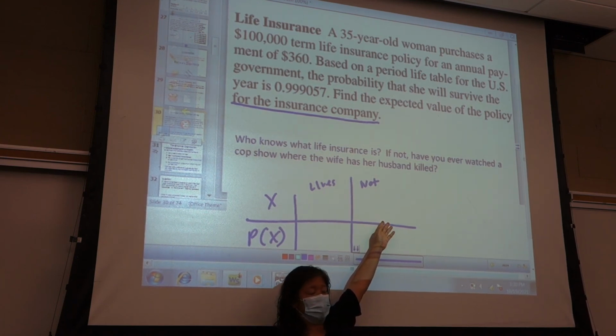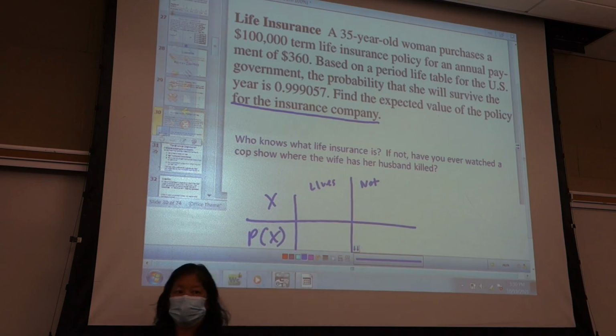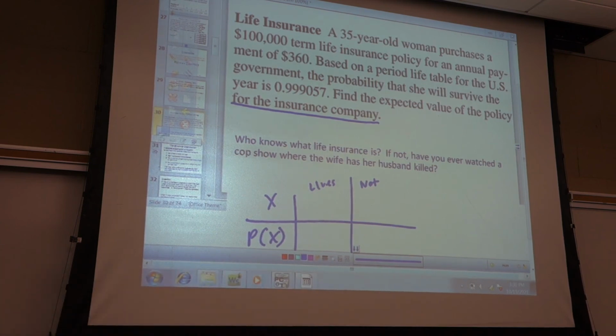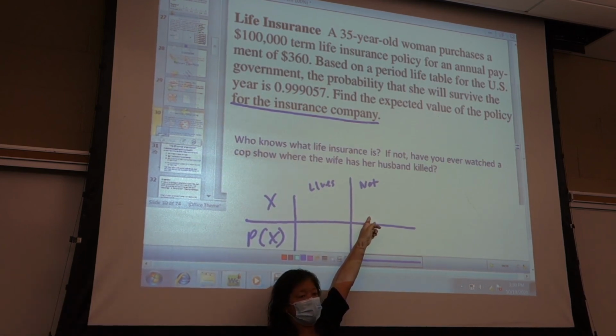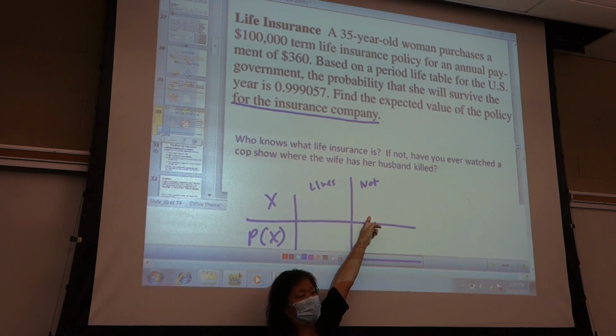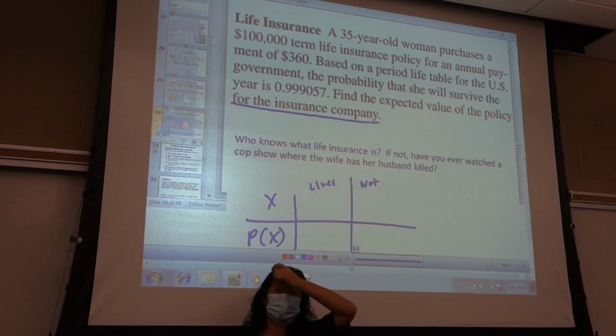Everybody talk to your neighbors. If she lives, how much do I pay out? I'm going to ask somebody randomly in 5 seconds. Brett, how much do I pay out if she lives? If she doesn't live, sorry. Nothing. Yep, and what if she doesn't live? 100,000.